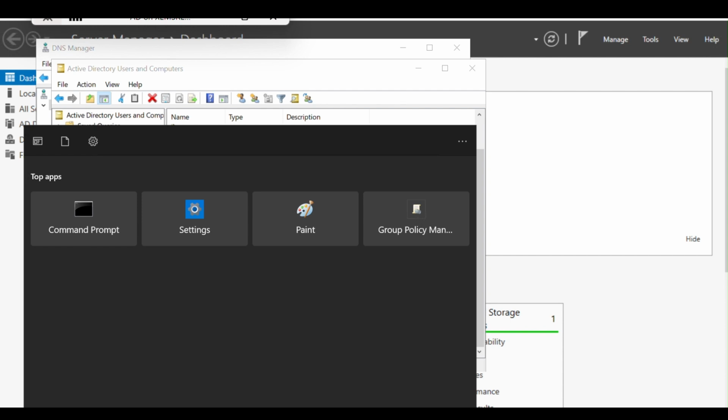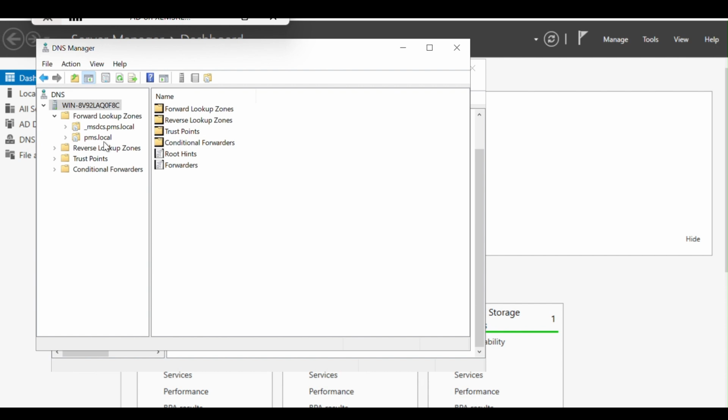Still, we can do an nslookup even if we don't have a PC. I'm trying to do it, I'm not sure.